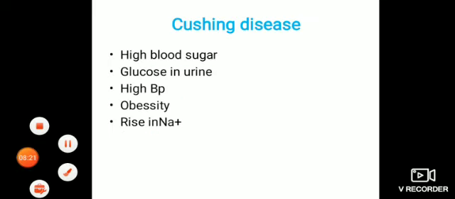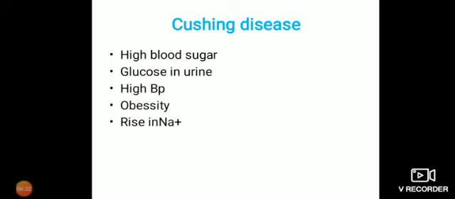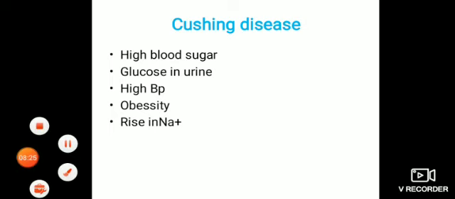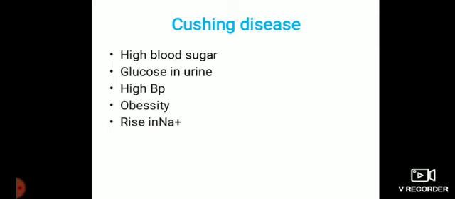Now another disease is Cushing disease. This Cushing disease is due to the hypersecretion of mineralo and glucocorticoids: high blood sugar level, glucose in urine, high blood pressure, obesity, rise in sodium ions. So hyposecretion causes Addison disease and hypersecretion causes Cushing disease.